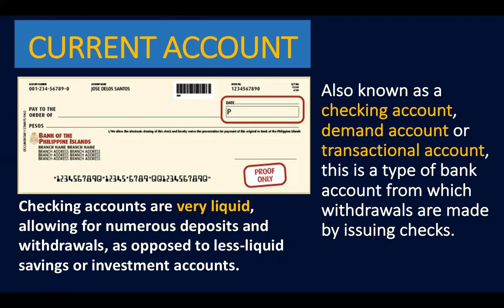But you have to remember that a current account or checking account does not earn interest compared to a savings account. Okay? Some banks require a minimum savings account before it issues a checking account. So the good thing about having a checking account is it's more convenient because instead of bringing cash, which is susceptible to loss and fraud, with a checking account, you simply issue a check and pay your employee or supplier. So it's very convenient to issue checks instead of cash.